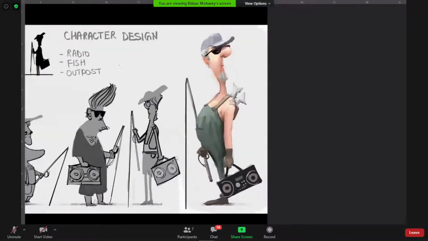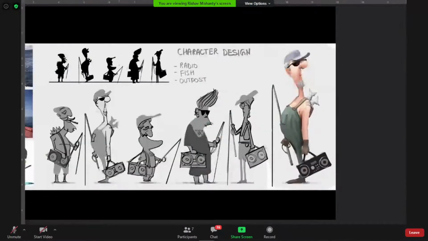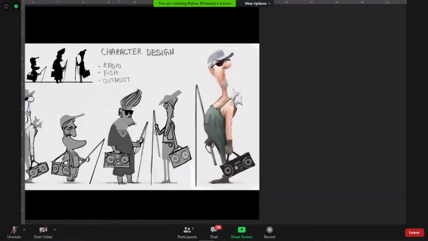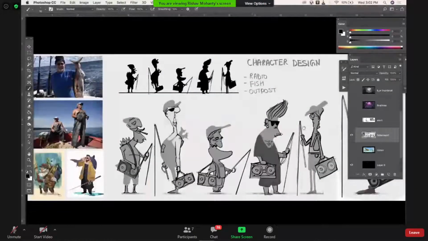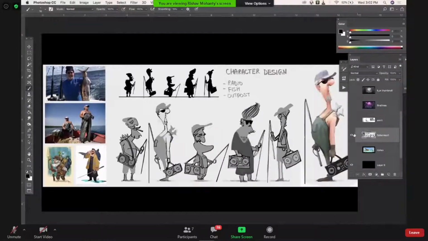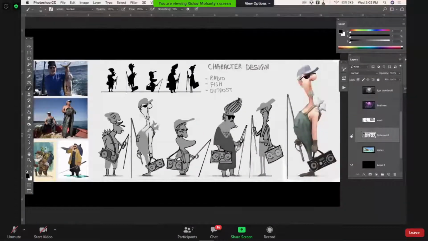After that, once the character is approved, the next stage is modeling. You have to make a model sheet from all the angles, three-quarter and front view and everywhere, so that the modelers get a clear understanding of how they're going to make it and proceed to the further production pipeline.